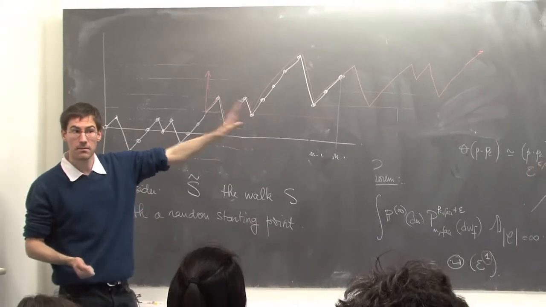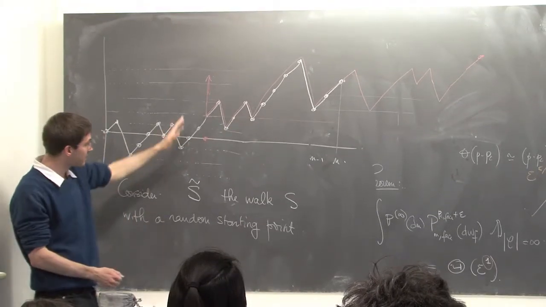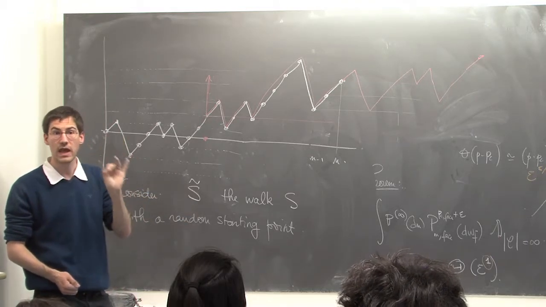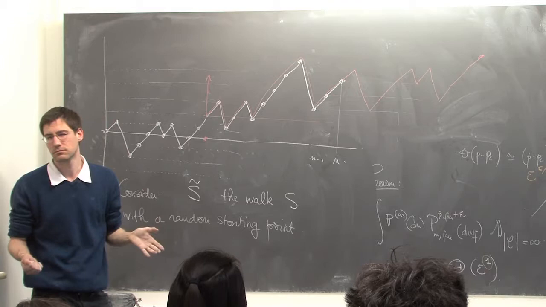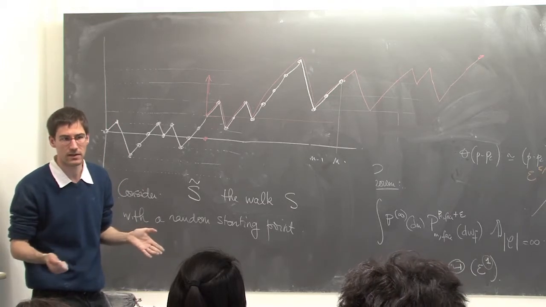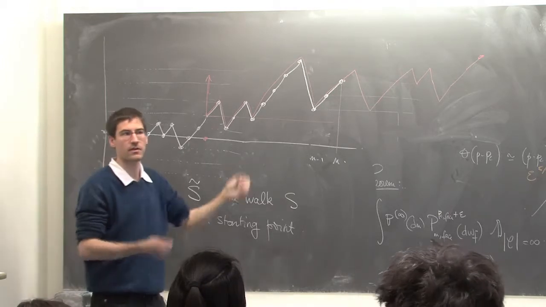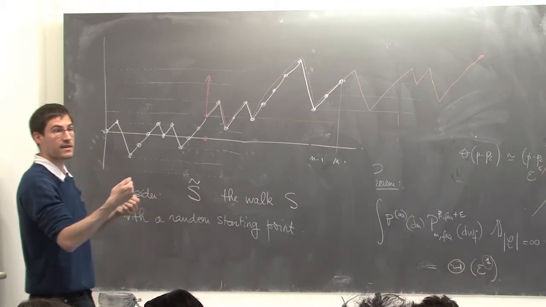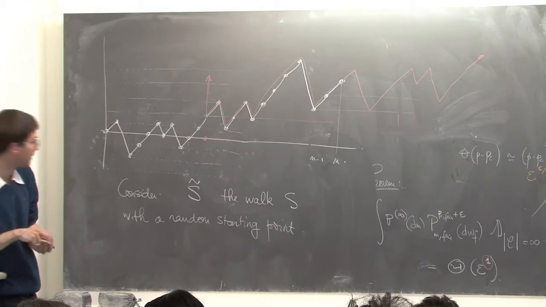Okay? But what you can say is that this walk S tilde has the same law as the walk S. That's pretty clear, right? I just take the increments that I see cyclically and I decide to sum up these increments, but from a random starting point.